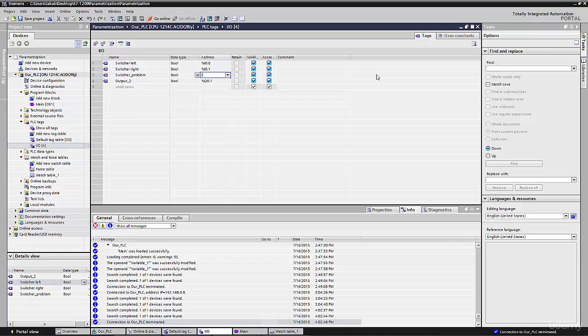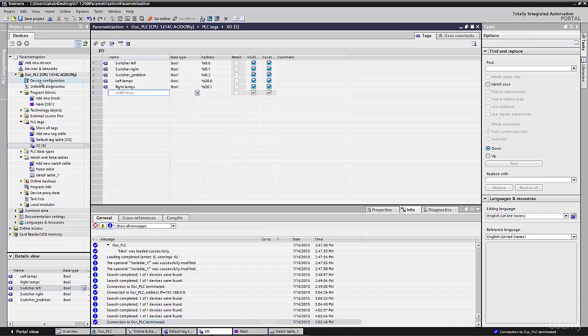So here we should change it to I0.2, and our outputs will be Q0.0 and Q0.1. Q0.0 will be the left lamps, not only one, for example 3 lamps, but connected to one output, and next is the right lamps. In our declaration, that is everything now.